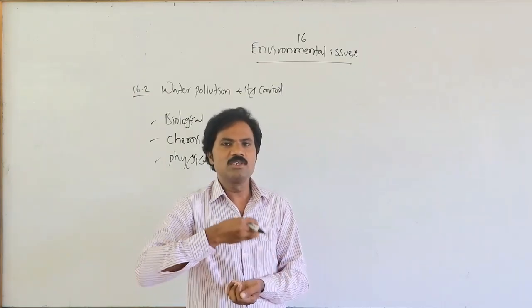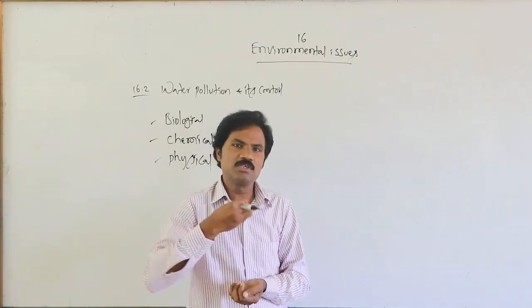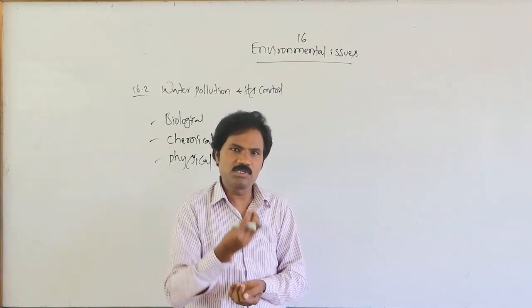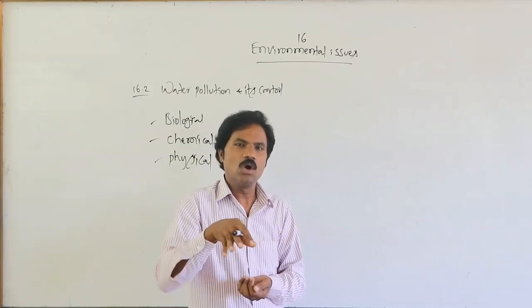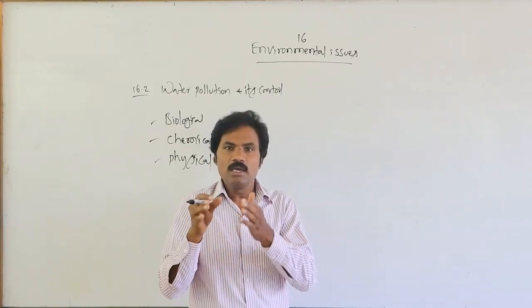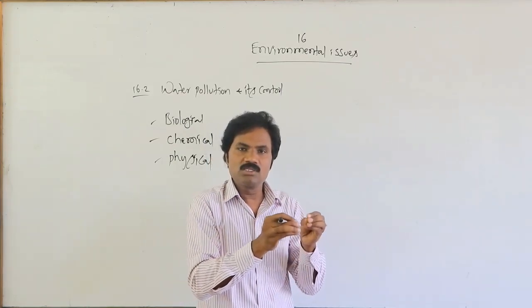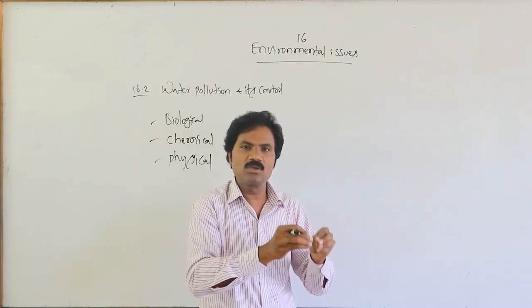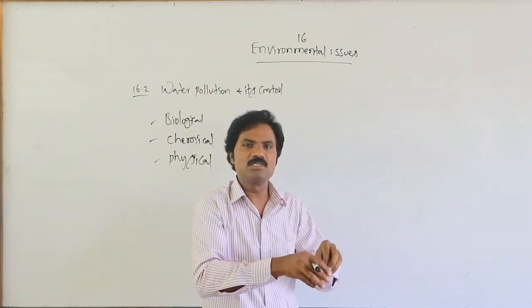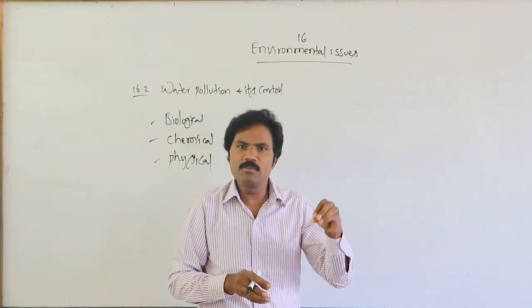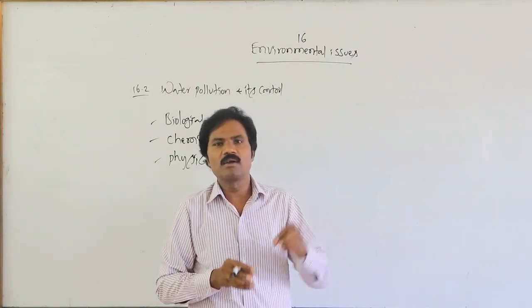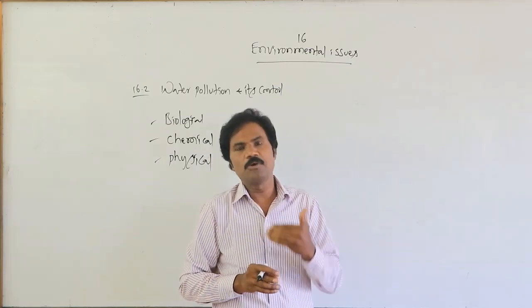If industrial effluents, fertilizers, domestic sewage, or detergents enter, the dissolved oxygen percentage is diminished still further, which has a maximum effect on aquatic organisms. That is important.